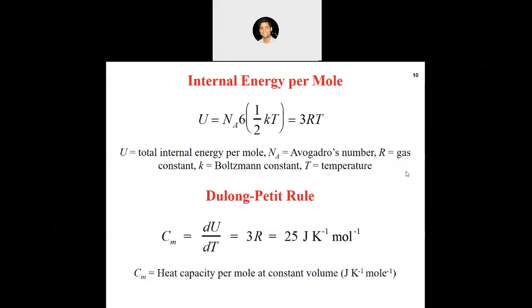Why not rotational degrees of freedom in this case? Rotation is not possible in this case, right?